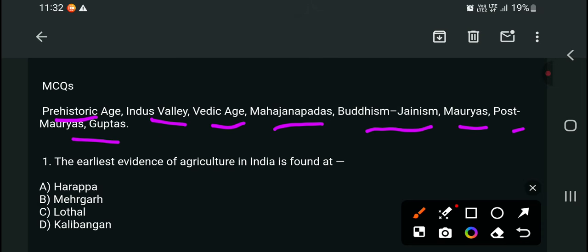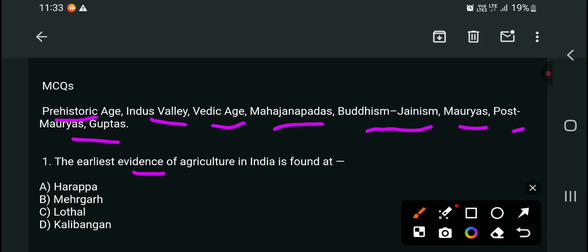The first question: the earliest evidence of agriculture in India is found at. Four options are there: one, Harappa; second, Mehrgarh; third, Lothal; and Kalibangan. Try to guess the right answer here.